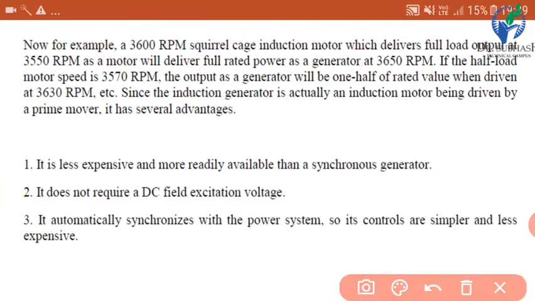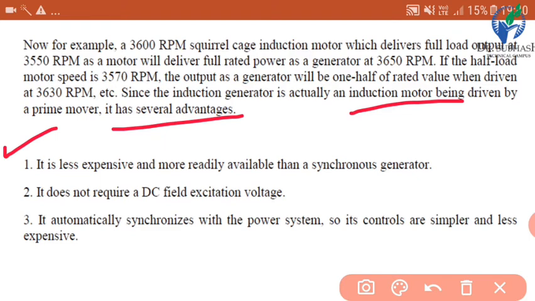Now if the half load motor speed is 3570 rpm, the output as a generator will be one half of rated value when driven at 3630 rpm. So this is the one example of induction machine. Since the induction generator is actually an induction motor being driven by a prime mover, it has several advantages. Now we will see what the advantages are.